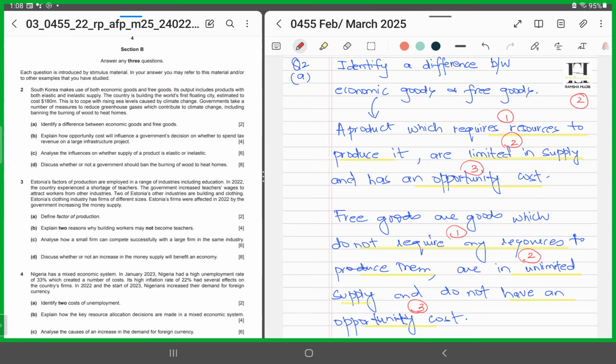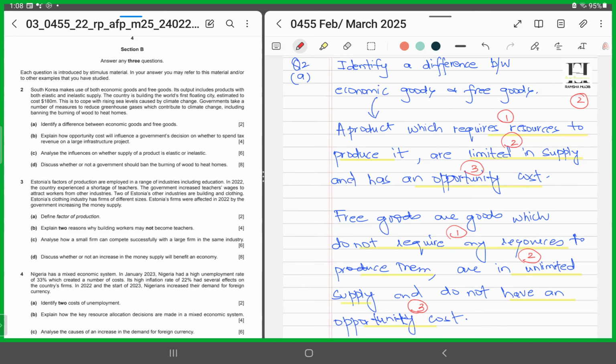So now they've given us a piece of information regarding South Korea that it's trying to build the world's first floating city. Instead, it's banning the use of wood in order to heat homes. And it's taking a number of measures to combat climate change, right? Protect the environment. Now, the first part, it's of 2 marks. And in this part, they have asked us to identify one difference between economic goods and free goods.